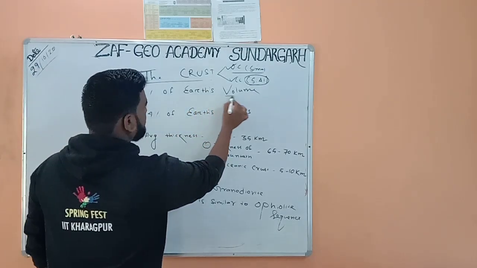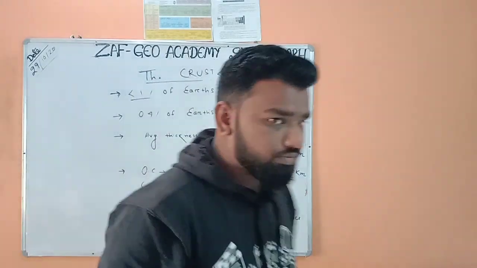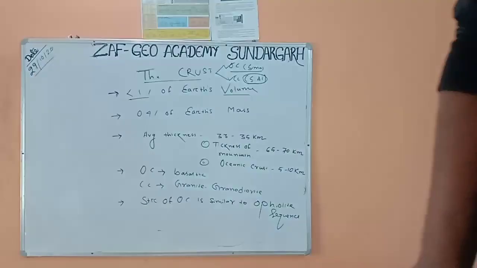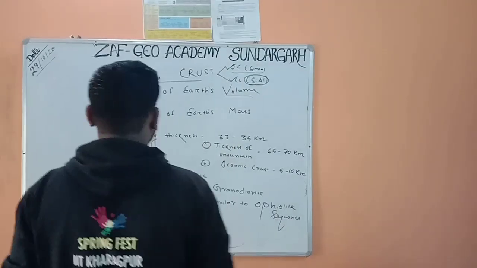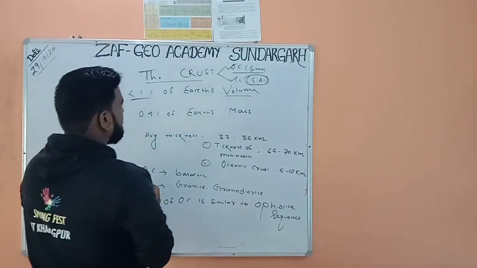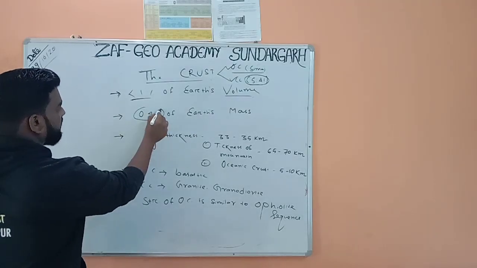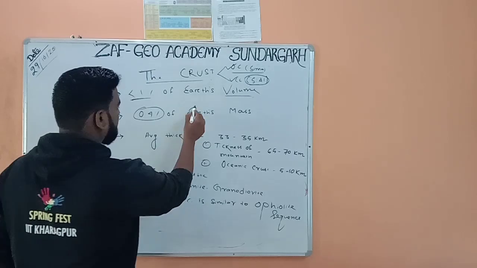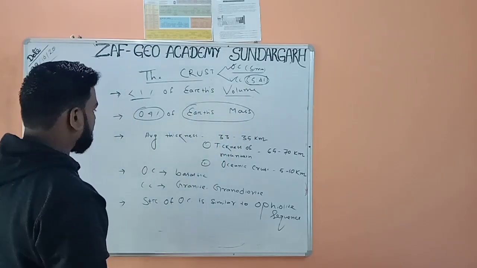The crust constitutes 0.4% of Earth's mass.